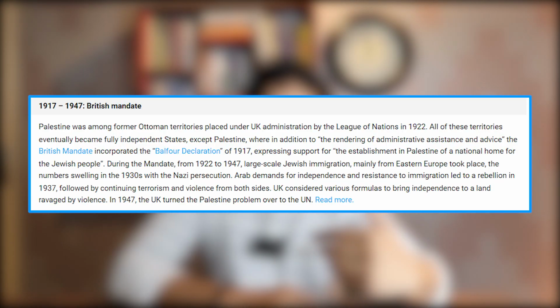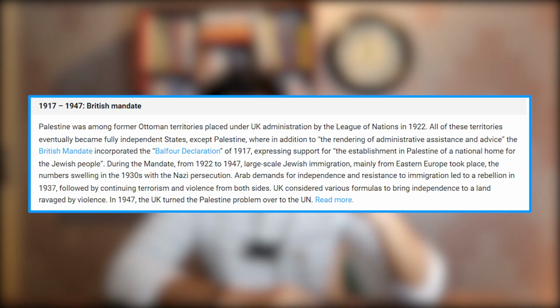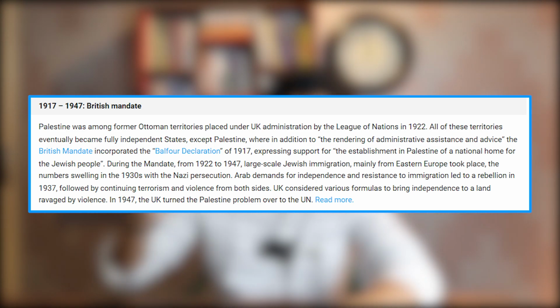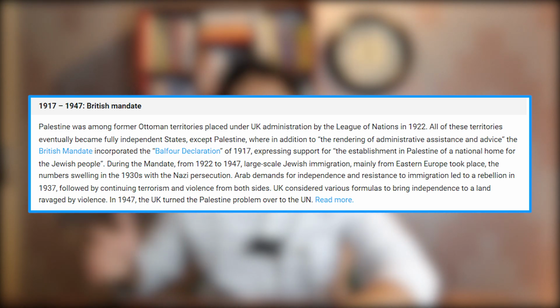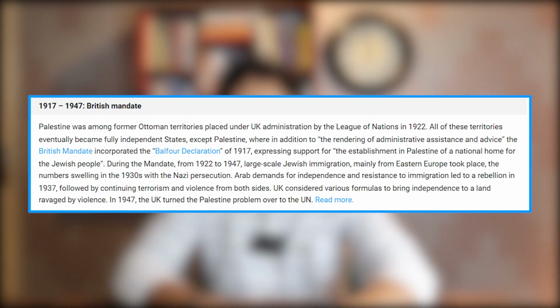In 1918, when the war ended, the Allied powers of the US and Great Britain won the war, and as a result, the League of Nations issued a British mandate which allowed the British government to take over and control the region of Palestine, which was earlier in control of the Ottoman Empire. Now, it is also important to note that at this point, the League of Nations was heavily influenced by the Western powers of Great Britain and the US. While the Jewish community was happy with the Balfour Declaration, Palestinian Arabs, on the other hand, were disappointed and were not in favor of this declaration.